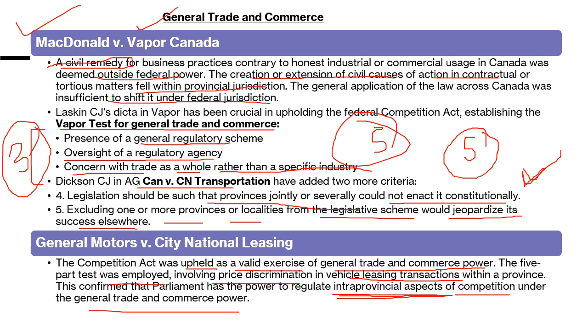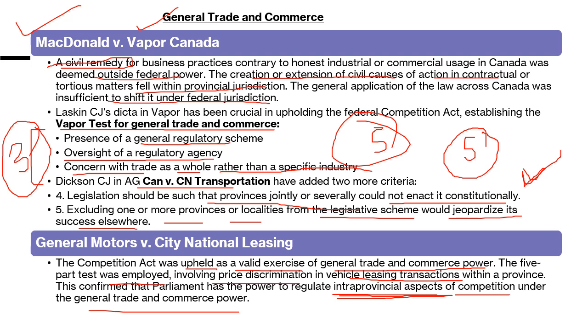No matter that the price is different in each province, you are regulating intra-provincial matters, things within the province, but that legislation should be a general regulatory scheme. There is a proper agency overseeing it. It should not relate to one industry; it should relate to a common trade. Like here we're talking about competition.